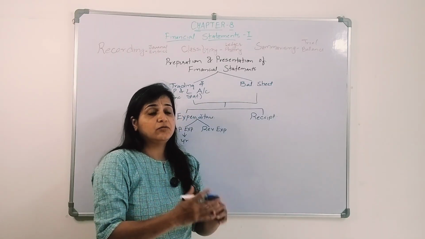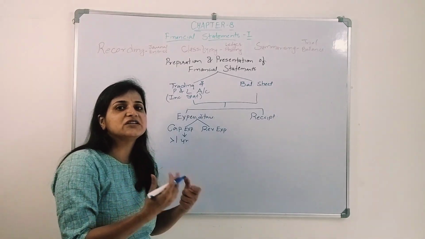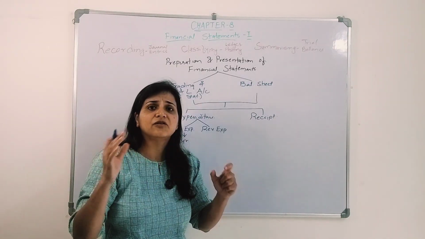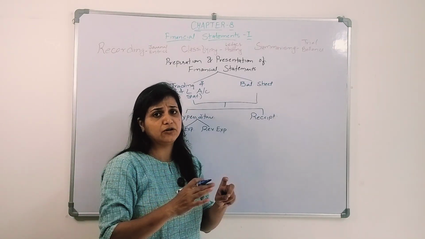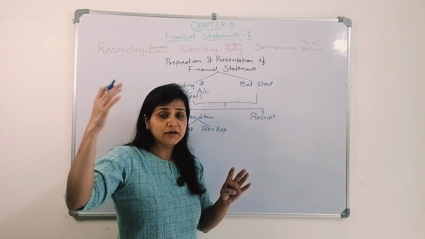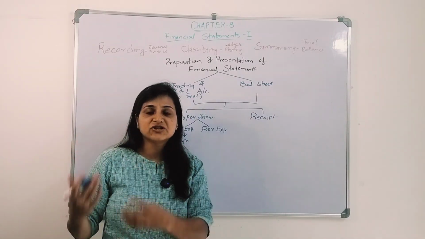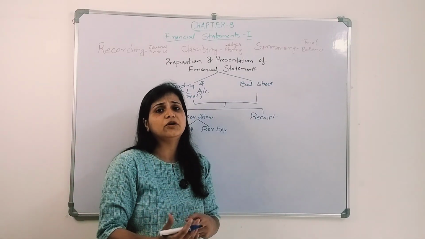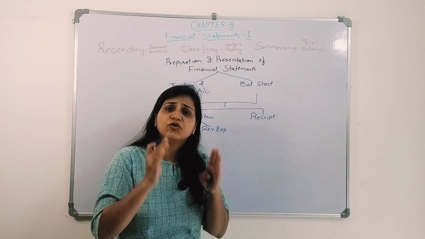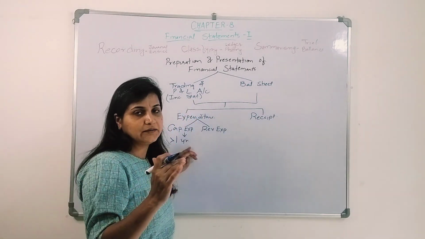What are those expenditures? Those expenditures could be assets. You have invested in assets, you have purchased plant and machinery. Now you can't use the whole plant and machinery in that particular year. That plant and machinery could be used for more than 1 year, till its useful life. You have purchased a building, furniture, fixtures, a motor vehicle. They don't give benefit for only 1 year, right? They give benefit for more than 1 year.